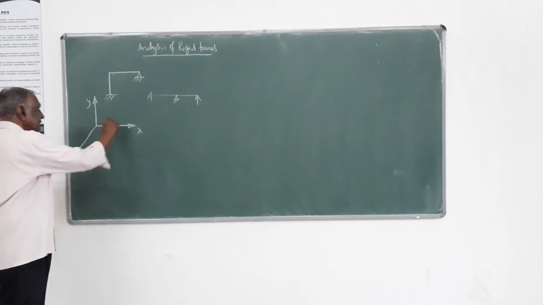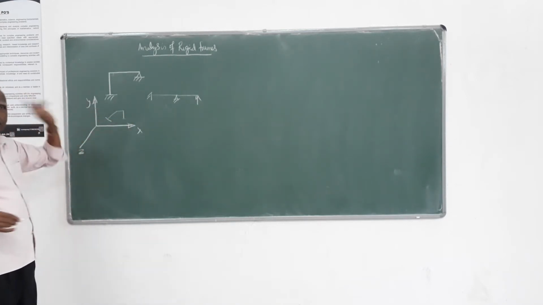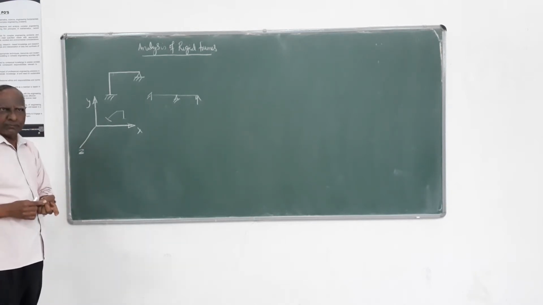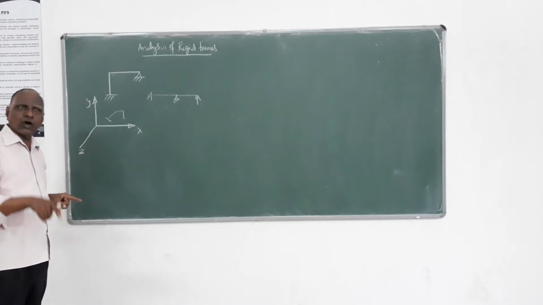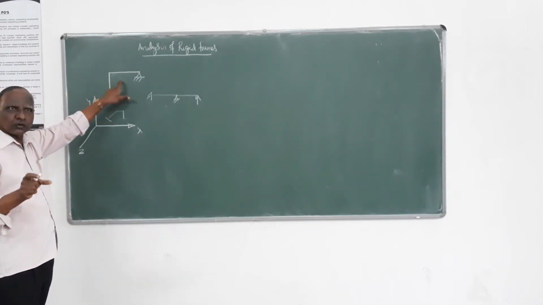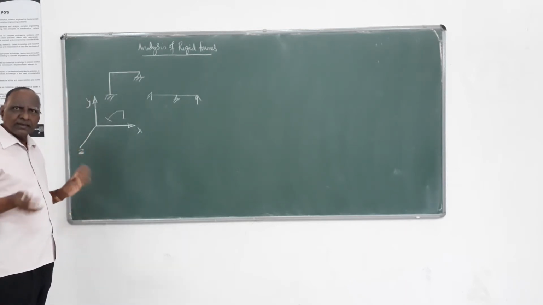If it is inclined to this orthogonal axis, then it is totally a different type of problem, which is not in the purview of your syllabus. That is why it is clearly told: analysis of orthogonal structures or orthogonal frames.